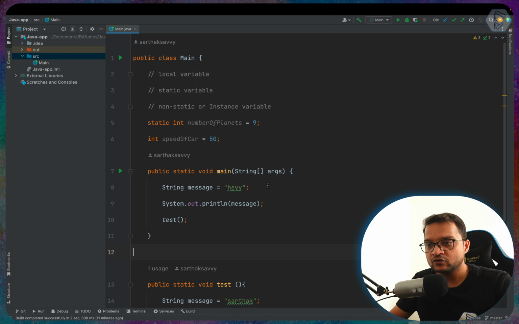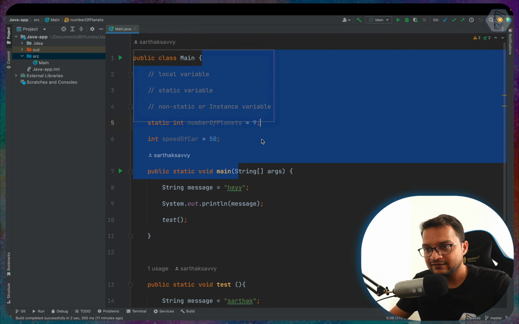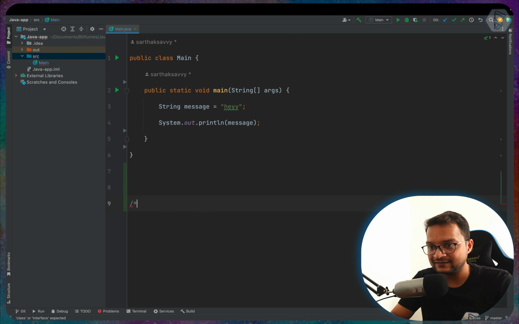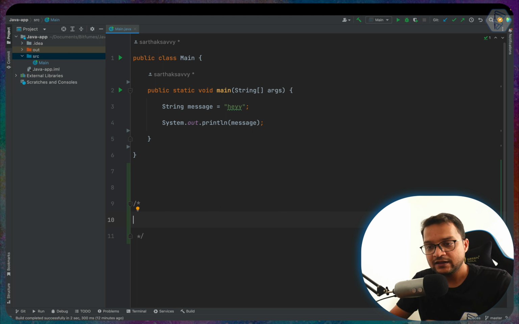I'm going to clean up this thing so that we can have the space to understand all the other things. So let's remove this test, and then I'm going to write a comment. Something like this, and now here I'm going to say the data types. First, as I said, is going to be Boolean.